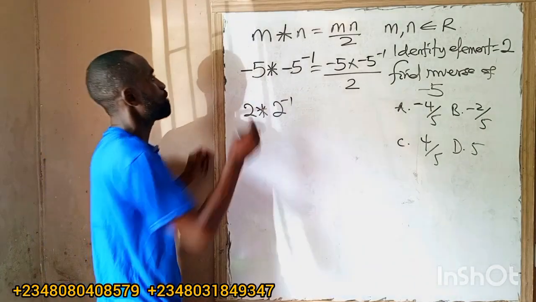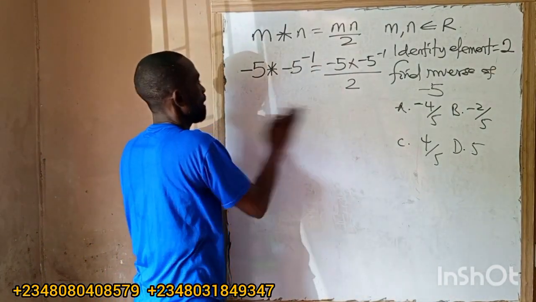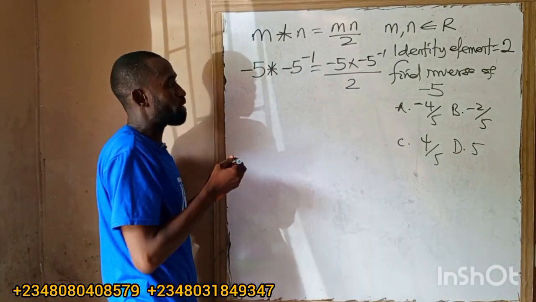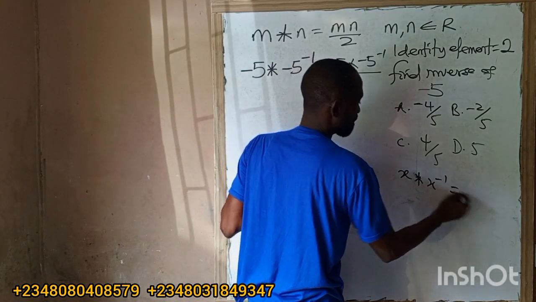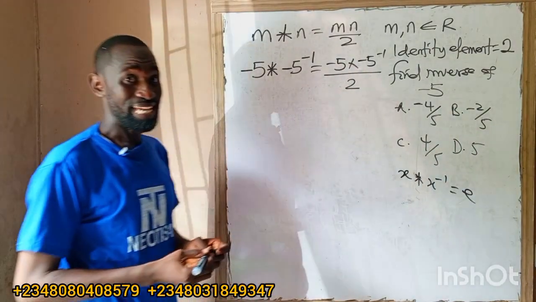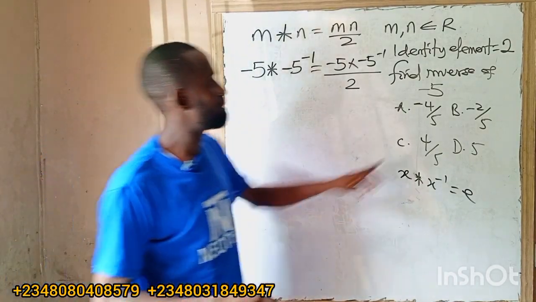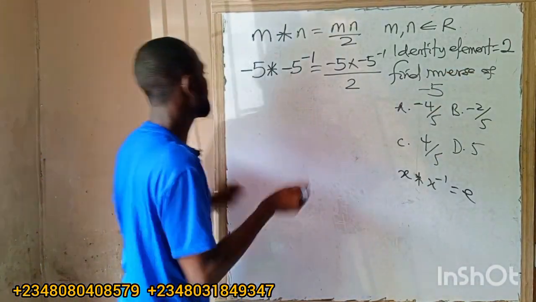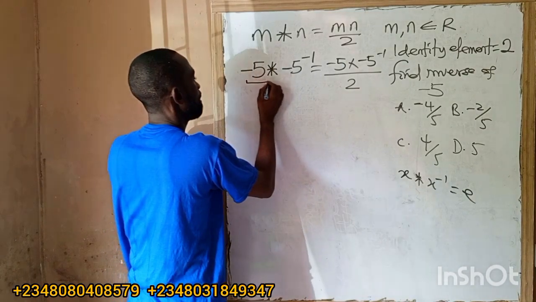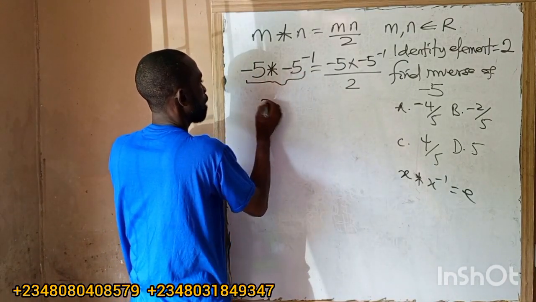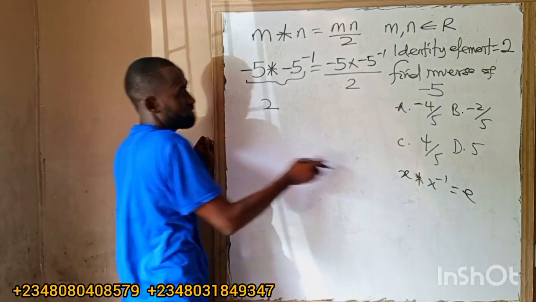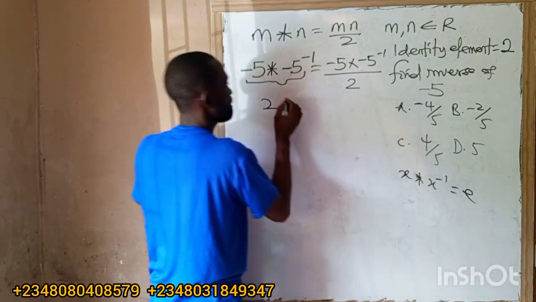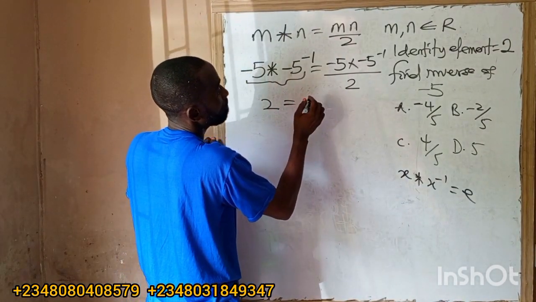Anywhere I see m, minus 5. And anytime I combine an element with its inverse, I must have the identity element, from what I explained. What's the identity element given? It's given as 2. It means everything here goes to 2, because I'm combining an element with its inverse, it must give me identity. It goes to minus 5